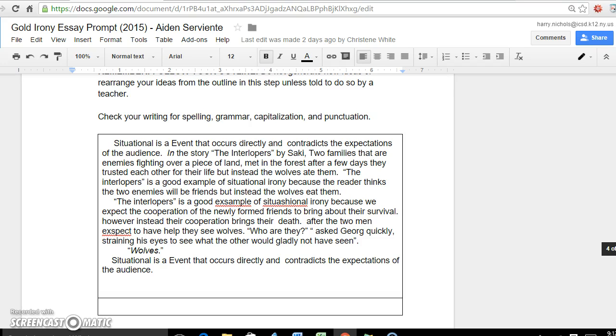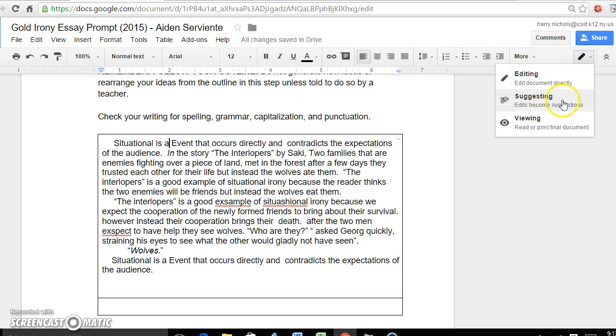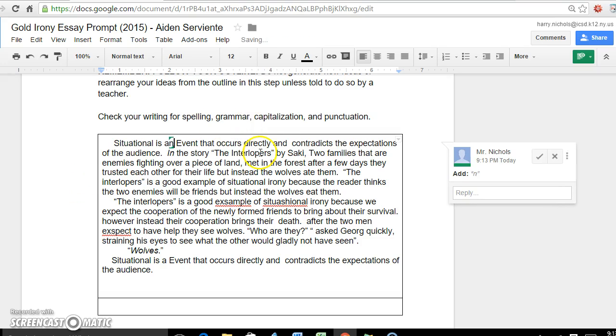So Pi, look, you definitely got the idea on some of these sentences in this opening paragraph. First of all, your first sentence is right on. Situational irony is an event that occurs directly and contradicts the expectations of the audience. Some wording issues in there. A couple of words seem kind of mixed around. Also, anytime you're saying "a" but the next word begins with a vowel like a, e, i, o, u, then what you want is "an," right? That's what you're looking for. So, situational irony is an event that occurs directly and contradicts the expectations of the audience.